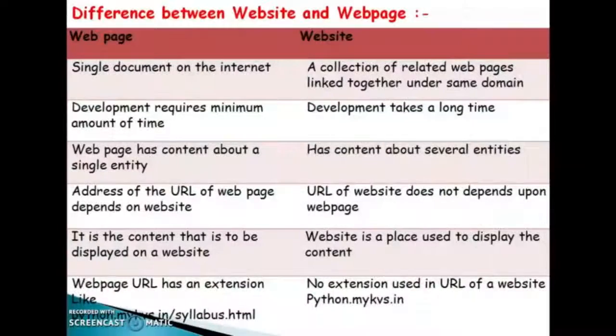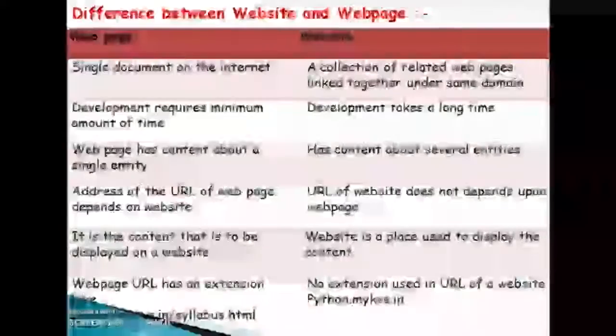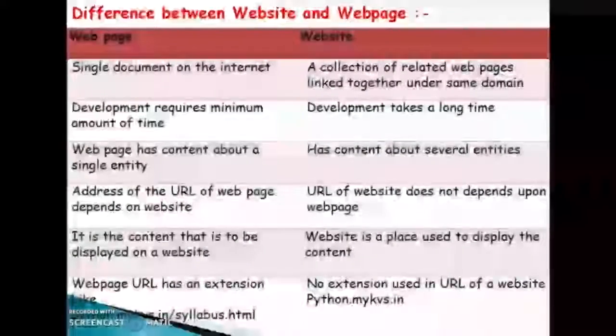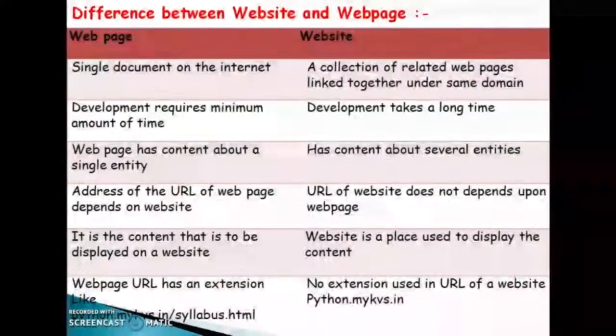Third point, a web page has content about a single entity, but a website has content about several entities. Fourth point, the URL of a web page depends on the website. The URL of a website does not depend on any web page. Next point, a web page is the content that is to be displayed on a website. A website is a place used to display the content.